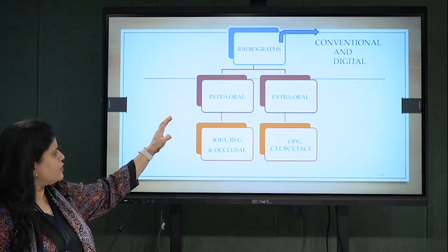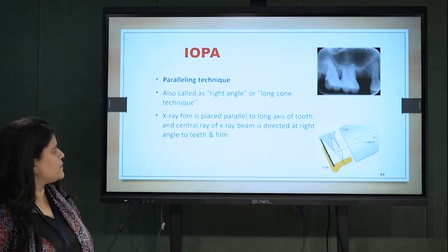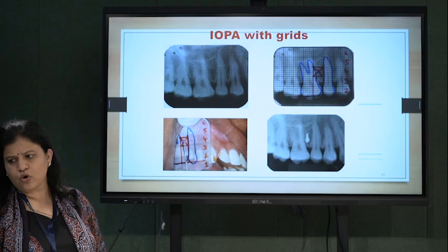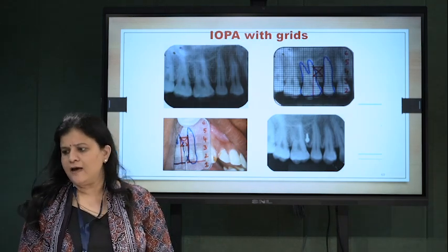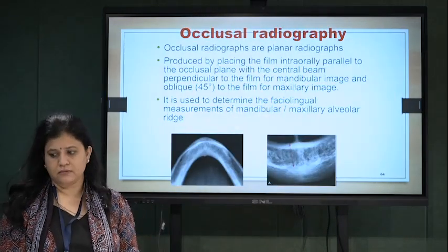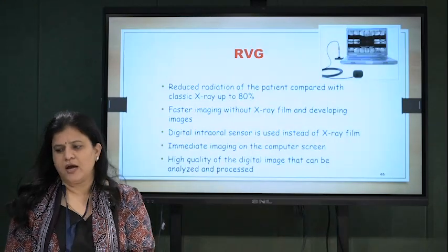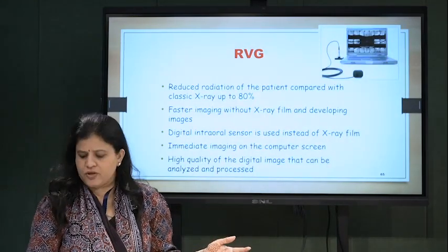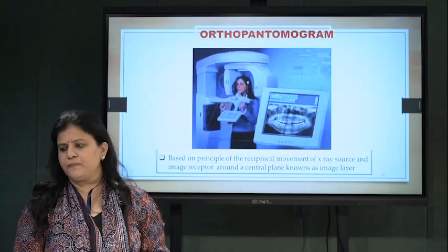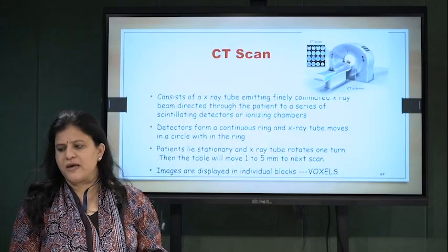So radiographs, internal, external: IOPA, RVG, OPG. IOPAs are the crude methods, so we should opt for IOPA with the grids, and best, RVG and occlusal radiograph. Nowadays RVG is the most trusted. RVGs and OPGs and CBCT are the most trusted ones. CBCT is the best one.